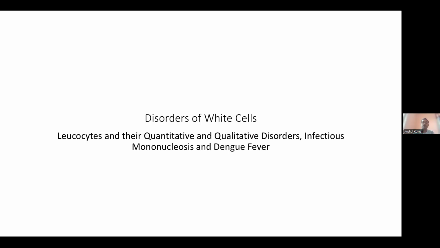The disorder may be of both types, either quantitative or qualitative, meaning that in quantitative disorders their numbers may increase or decrease, whereas qualitative means the type of white blood cells being synthesized, either immature cells being released, or immature or precursor cells being more prominent. So these are the different types of disorders.